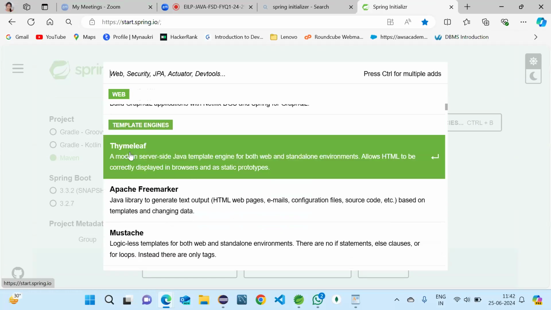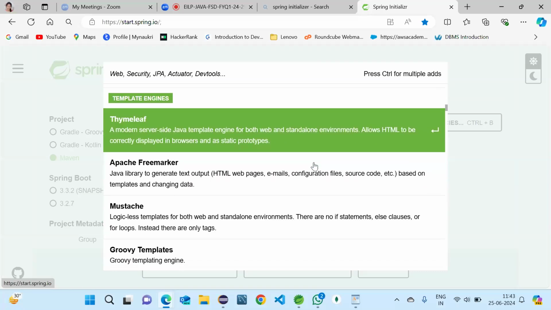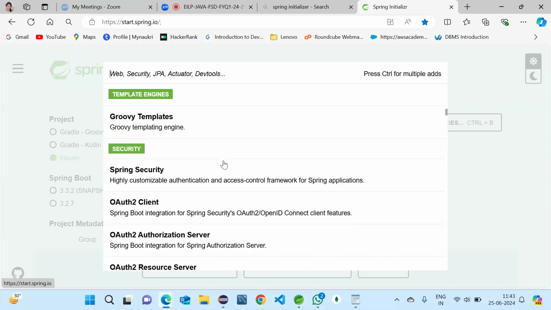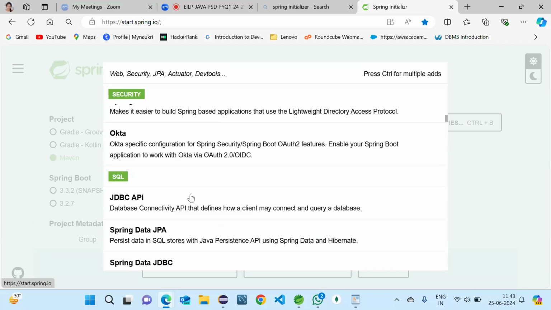And Thymeleaf is one of the templates. Till now we have used HTML and JavaScript. This is also like that, but it has a few features like adding parameters, retrieving parameters, and styling. Compared to HTML, it has more features, and it can also be written in HTML only. So you can use this also if you want to. It is like a template. You should learn a few of the things and then you can use it. And next, we need the database dependency also.